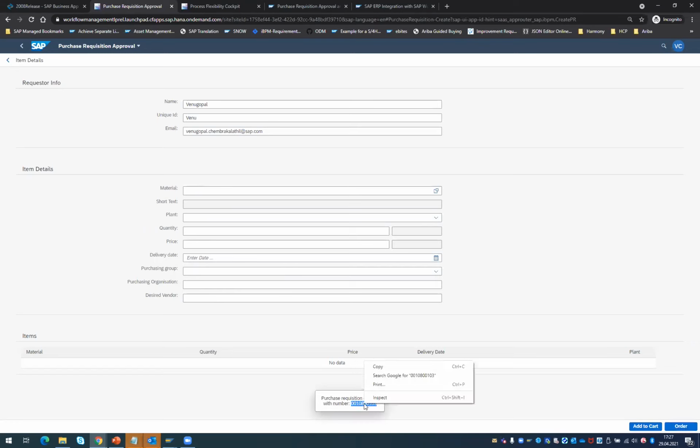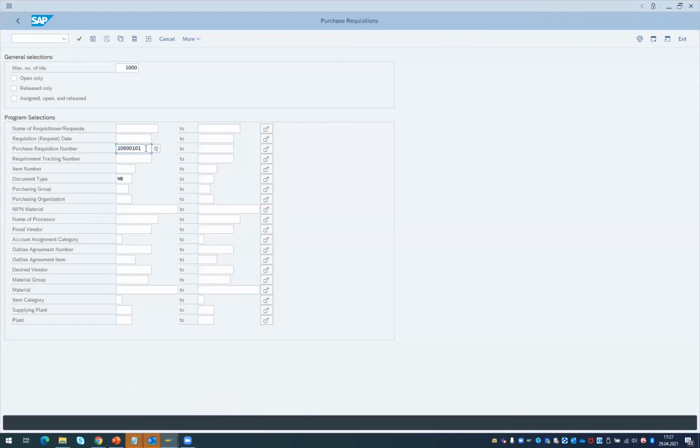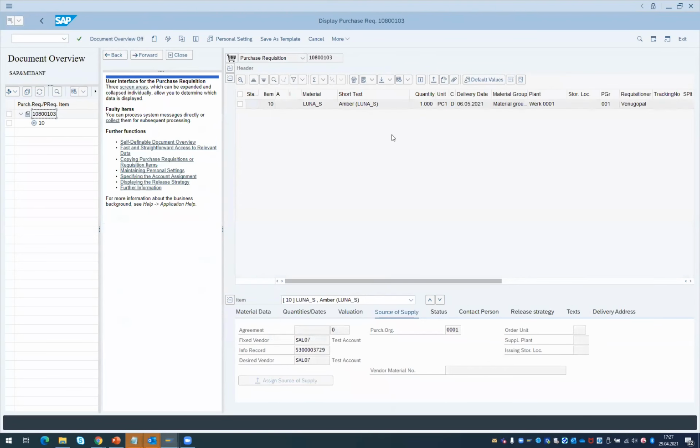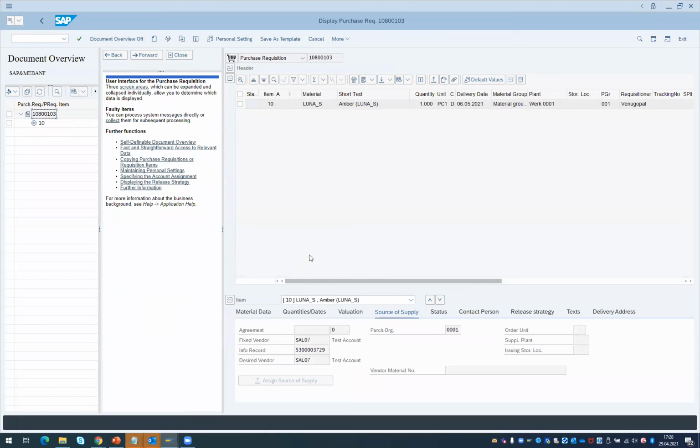So what is happening behind the scenes? It is creating a purchase requisition. You can see the document ID, and if I go to my ECC system, I would be able to see this document ID here. For example, I put it, and if I execute the transaction, you can see the new purchase requisition which I created just now. I would be able to see I as a requester ordered for a given material, and you are able to see appropriately here, right? So you can see from our workflow management, from our business technology platform, I was able to create a requisition with a line item, and it is immediately created here.